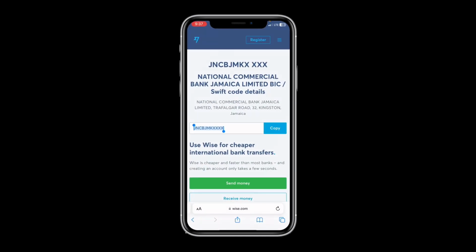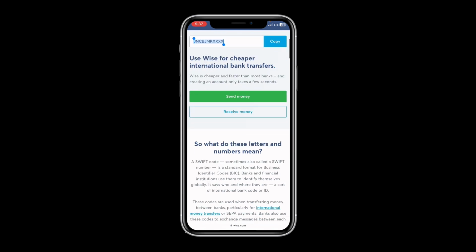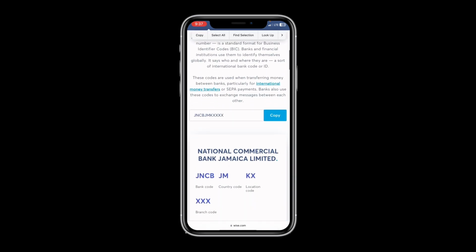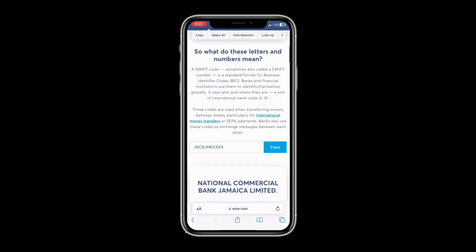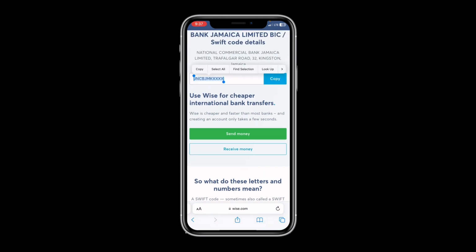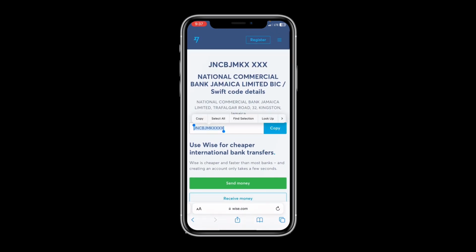After you have sent it to your bank account, it may have a fee, it may not have a fee, but you can also check your bank information or check your bank rates to see if they charge a fee for a specific wire transfer. After that is done, you will definitely have your US dollars or your money in your account and access your money for 100% free.